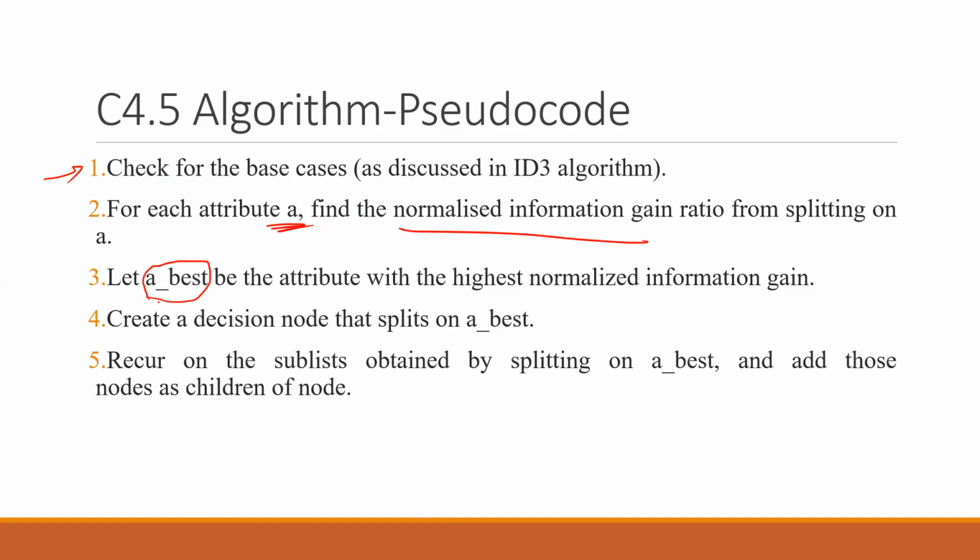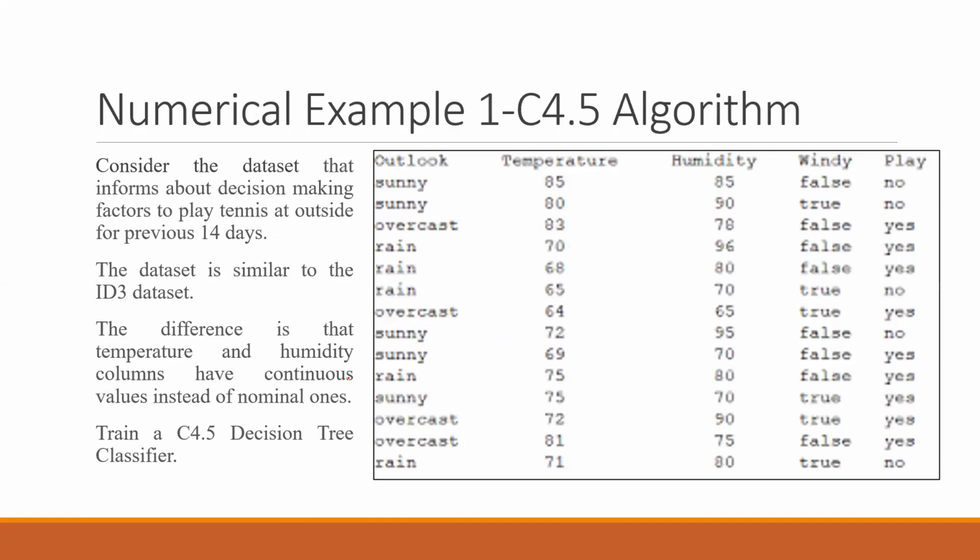So the attribute which is best will be used. It will be the attribute with the highest normalized information gain. Create a decision node that splits on A best, and recurse on the sublists obtained by splitting on A best, and add those nodes as children of the node. So let's see the example. You will understand it more easily now.